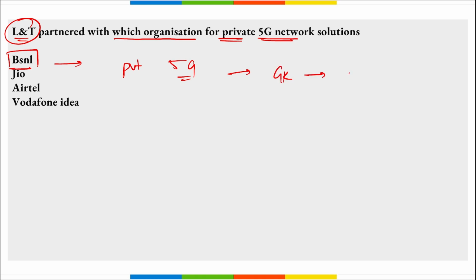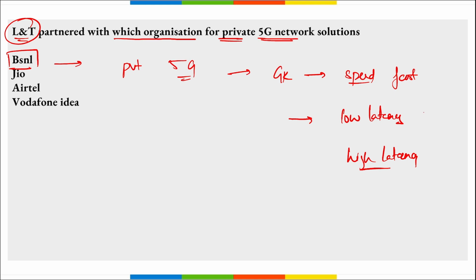If the faster connection is there, if the speed of your internet is fast, correct, will there be low latency or high latency? Tell me. Think about it, take 4 to 5 seconds and think about it. If there is a fast internet connection, will there be low latency or high latency? So remember, always when there is a high internet speed, then there will be low latency, right? If there is high latency, that means the speed of your internet is slow, correct?